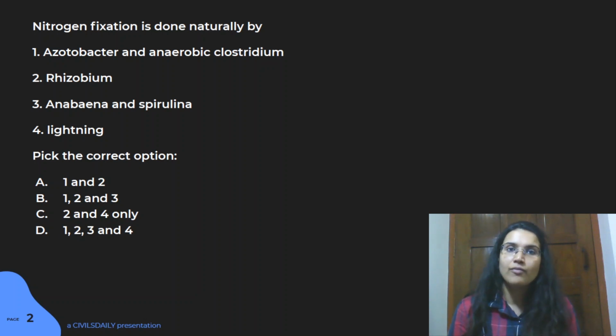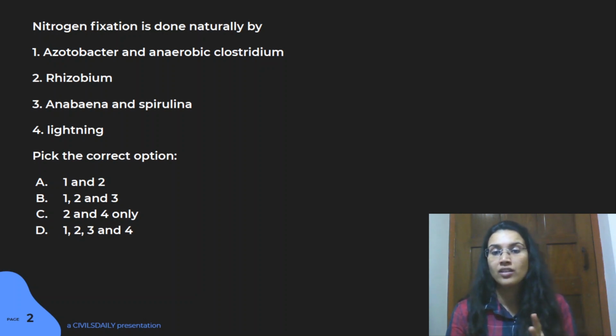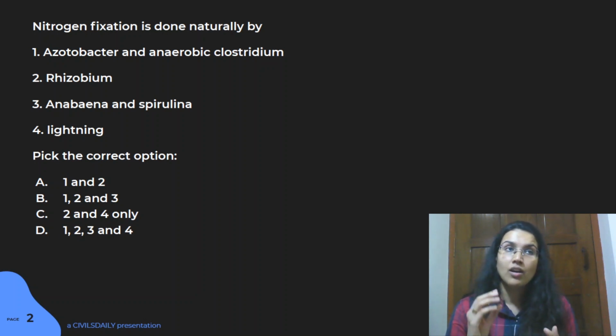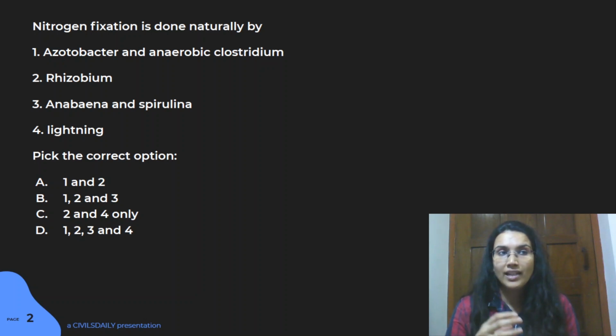And then there's another method through which nitrogen fixation happens, that is symbiotic nitrogen fixation. In this, there's a symbiotic relationship between a host plant and a microorganism, and through that nitrogen fixation happens. Here we have the example of Azolla. Azolla is in symbiosis with a cyanobacterium, which is Anabaena azollae. In fact, this Anabaena azollae is the one that helps to fix the nitrogen.